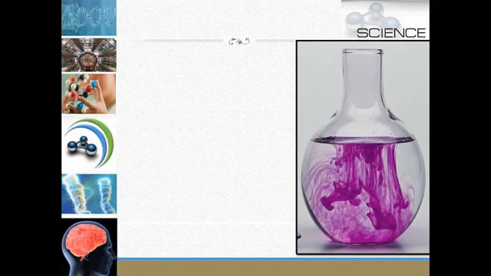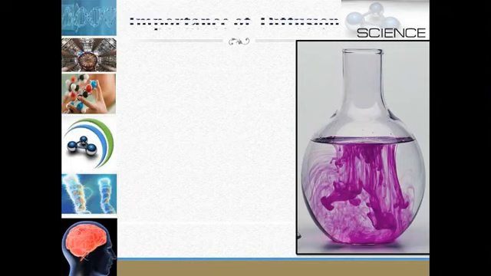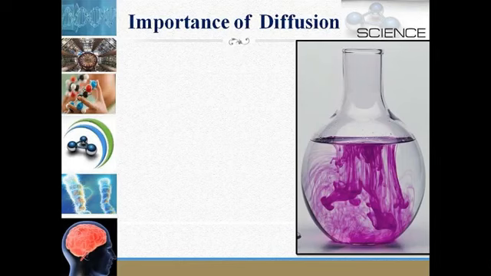Diffusion is very fast in the gaseous phase, then in liquids and solids. Another example of diffusion is that the diffusion of oxygen and carbon dioxide across the cell membrane takes place inside our lungs or any other respiratory tract of the animal. So this is diffusion, and now we will learn about the importance of diffusion.